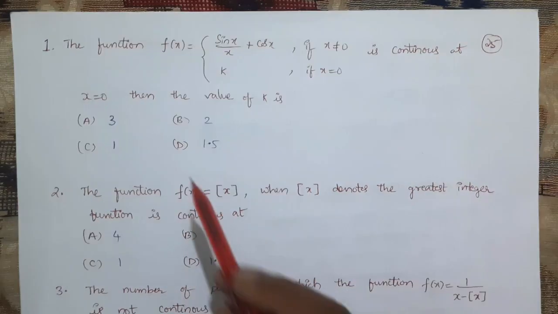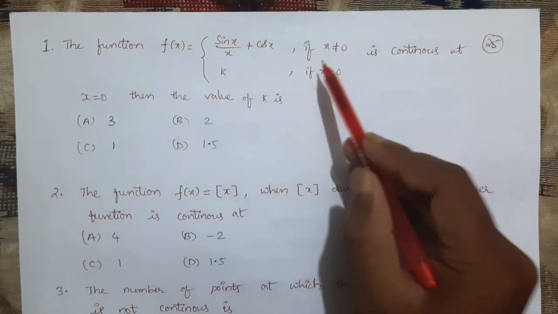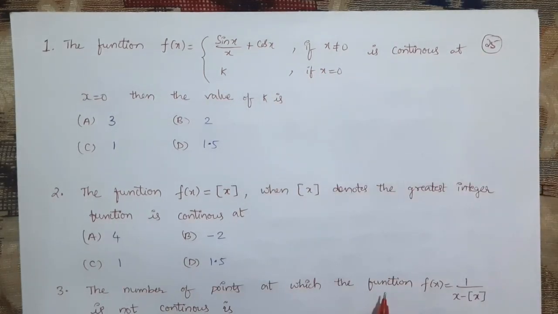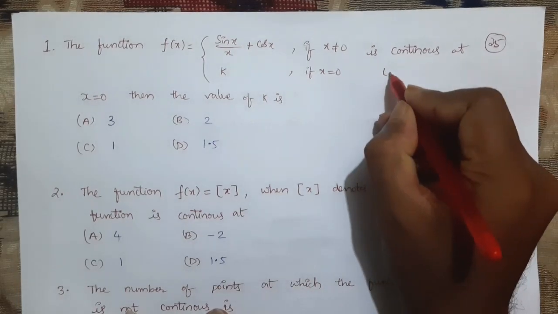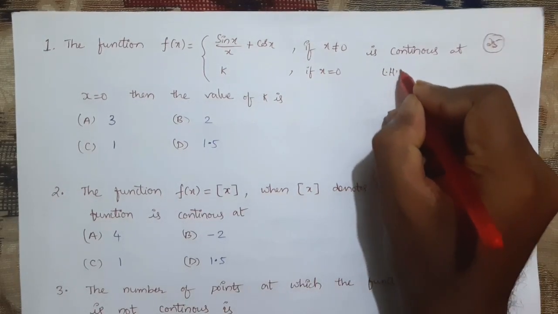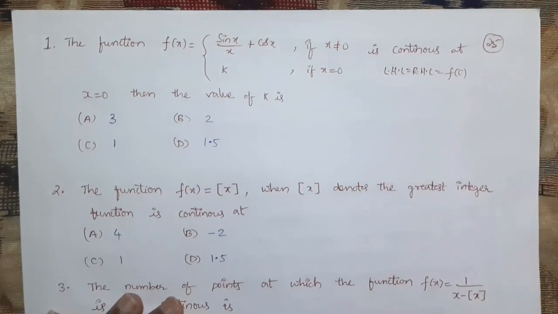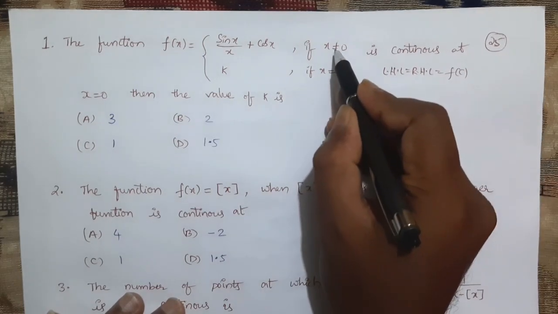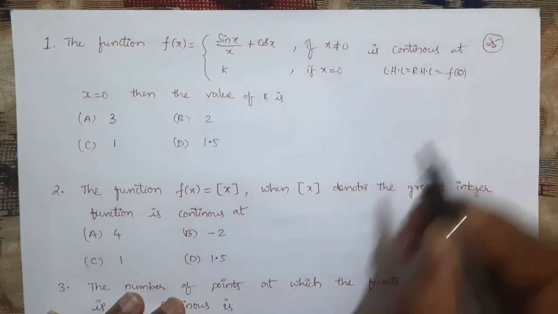Okay, let us start. The function f of x equals sin x by x plus cos x if x not equal to 0, and k if x equals 0, is continuous. We already know that a function is continuous if LHL is equal to RHL, which is equal to f of c. Now here x is not equal to 0, so instead of c we will consider 0 here.